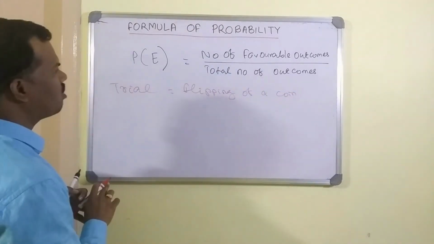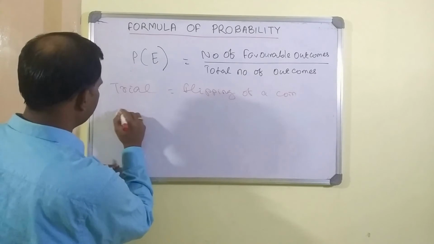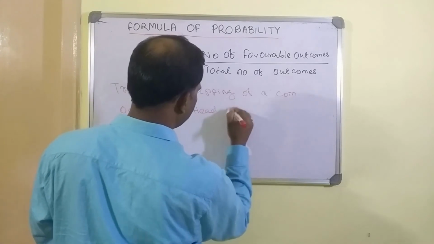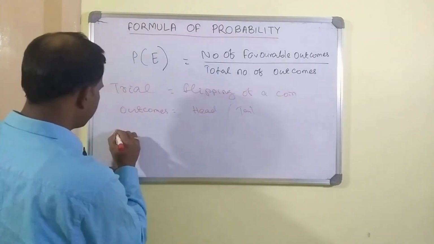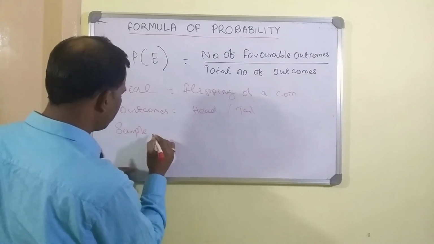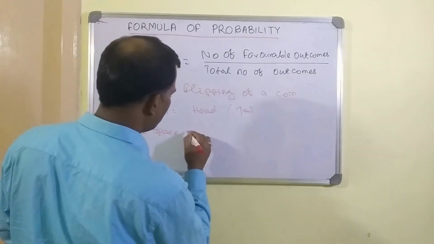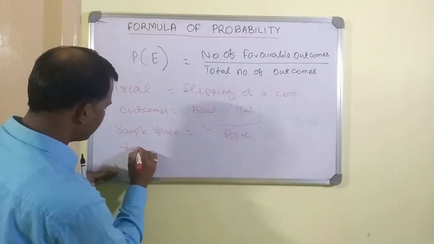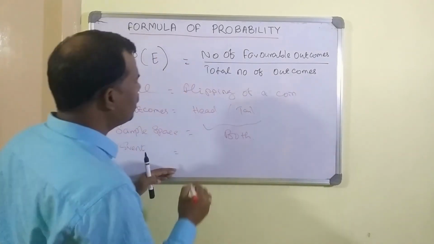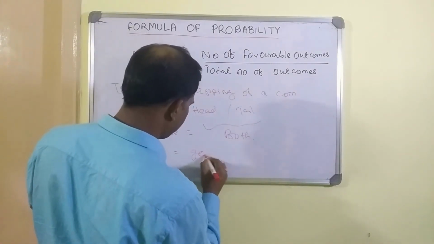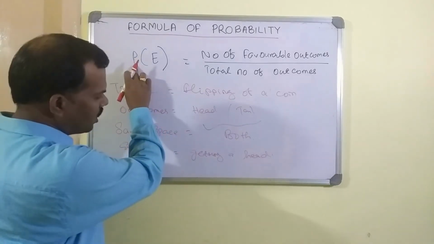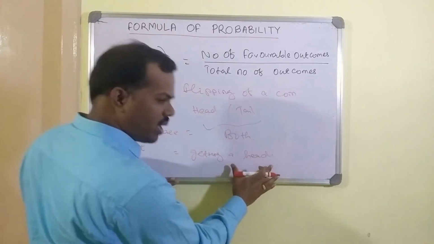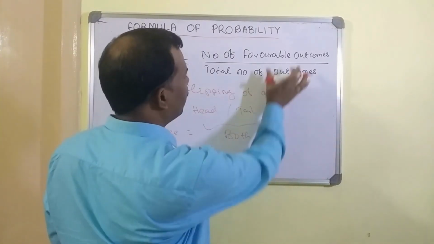So what is our outcome? Head or tail. What is the sample space, or total number of outcomes? It is equal to both head and tail. What is the event here? We have to define it. Let's say the event is getting a head. So we are trying to find the probability of getting a head when flipping a coin. So getting a head is our favorable outcome.